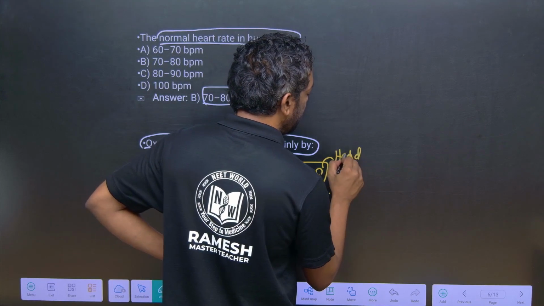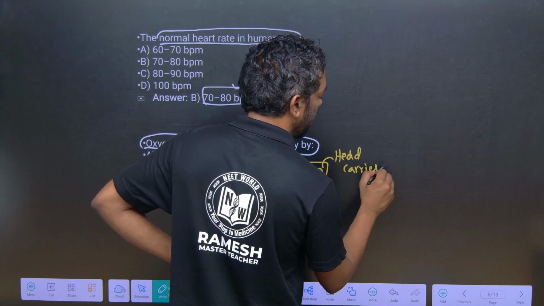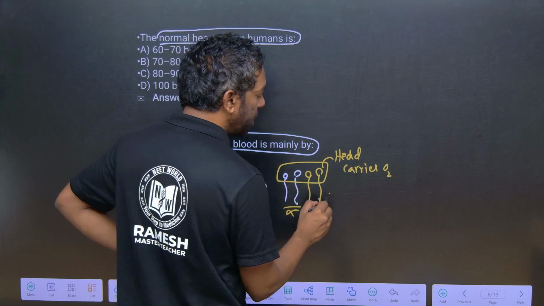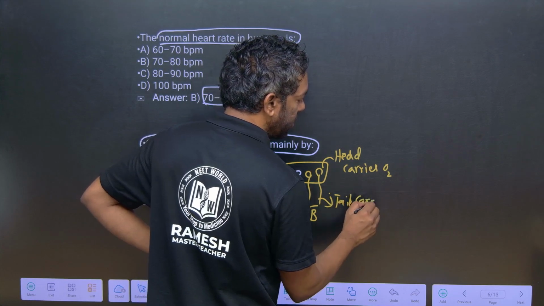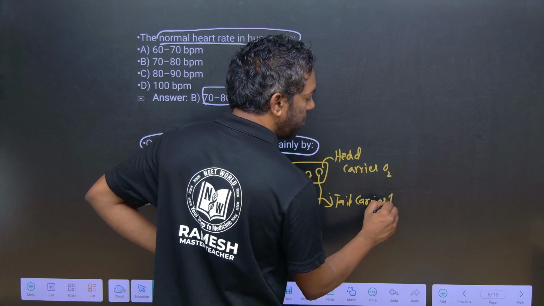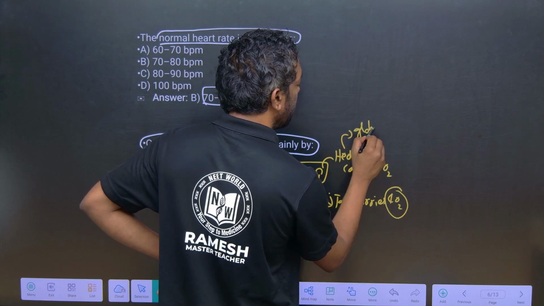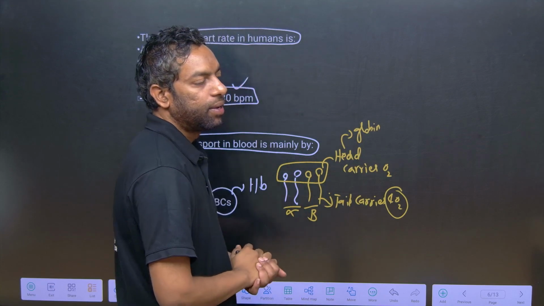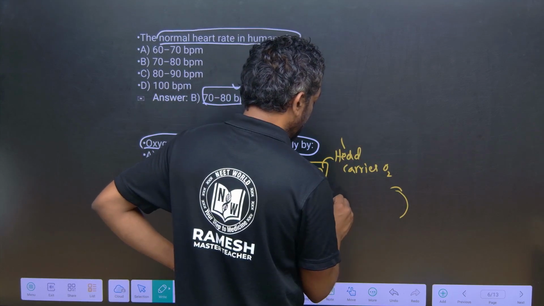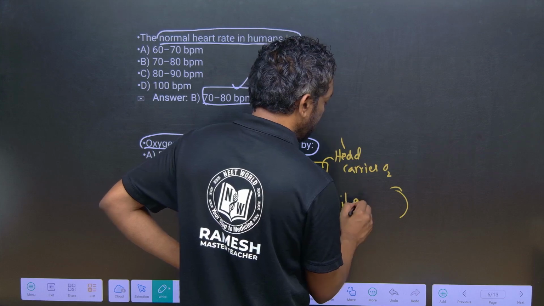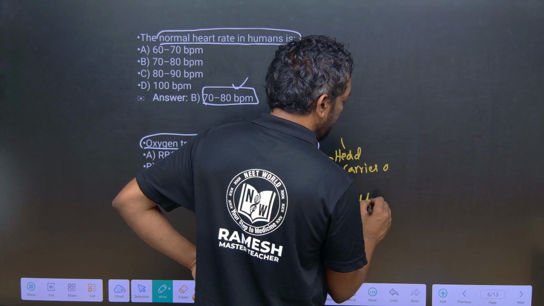The head part carries oxygen. The tail part carries carbon dioxide. The tail part is the globin chain, a globin protein that can carry CO2.